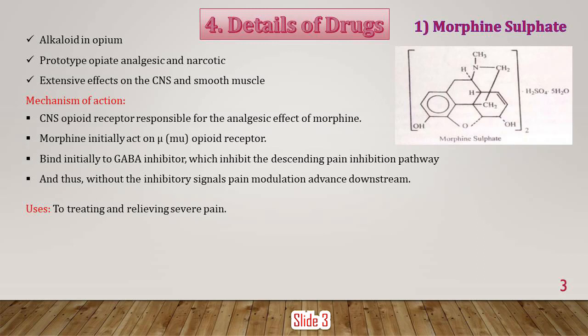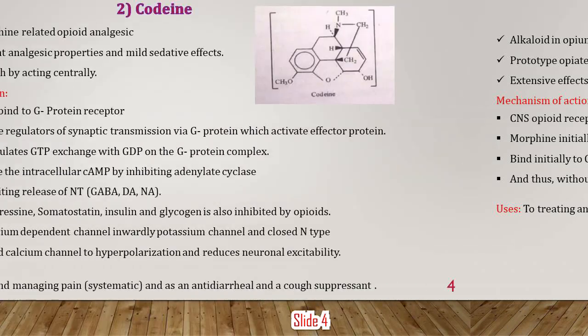In the opioid receptor, we learned about three receptors: mu, kappa and delta, which are responsible for the analgesic effect of morphine. Morphine initially acts on the mu opioid receptor. It particularly binds initially to the GABA inhibitors, which inhibit the descending pain inhibition pathway, and thus without the inhibitory signal, pain modulation advances downstream. And definitely it is very useful in severe pain, for relieving pain.